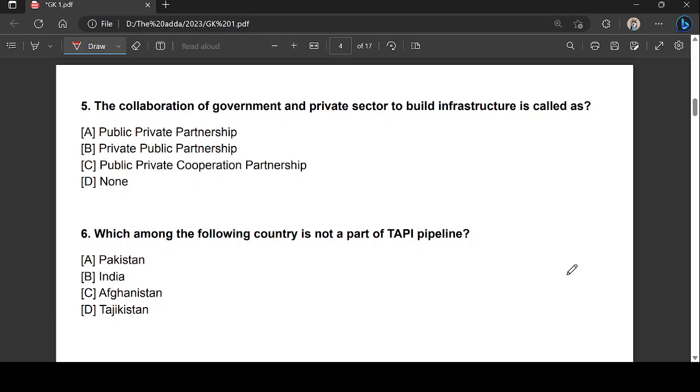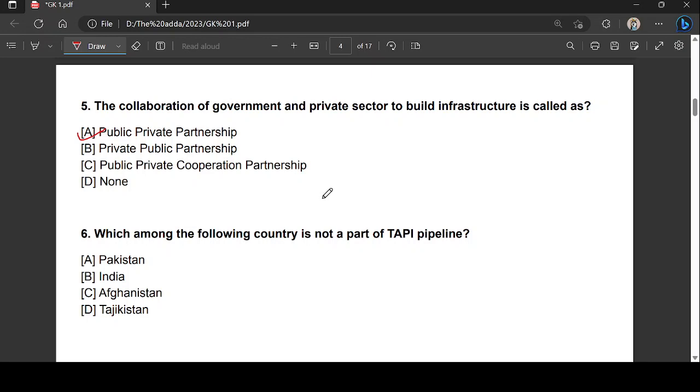So basically this collaboration is a long term contract, an arrangement, between the government and private sector to build infrastructure, called public private partnership, right? Public private partnership, remember this, not private public or public cooperation partnership, right? I'll come to the confusing part at a later point of time.